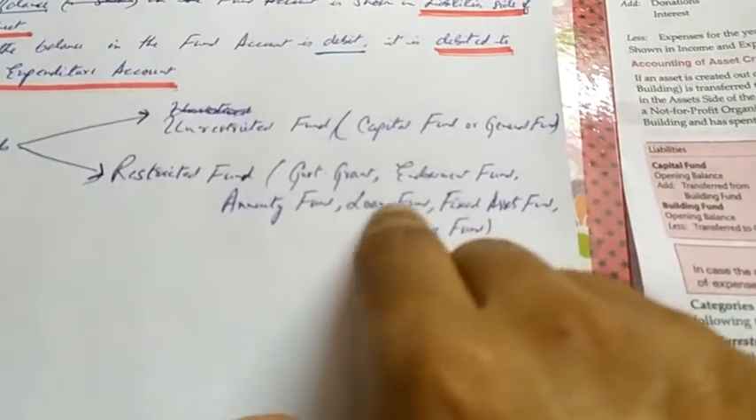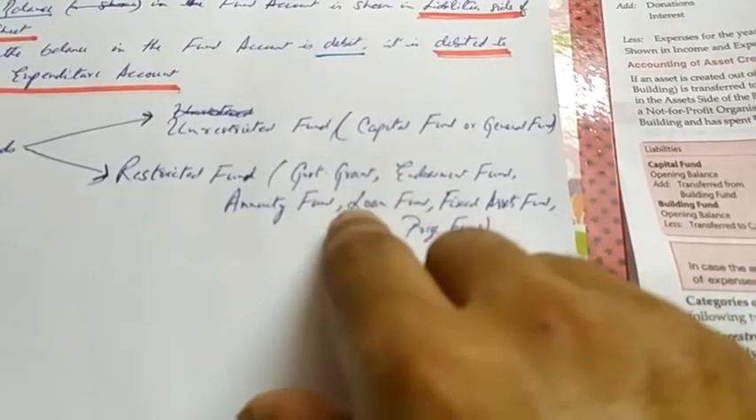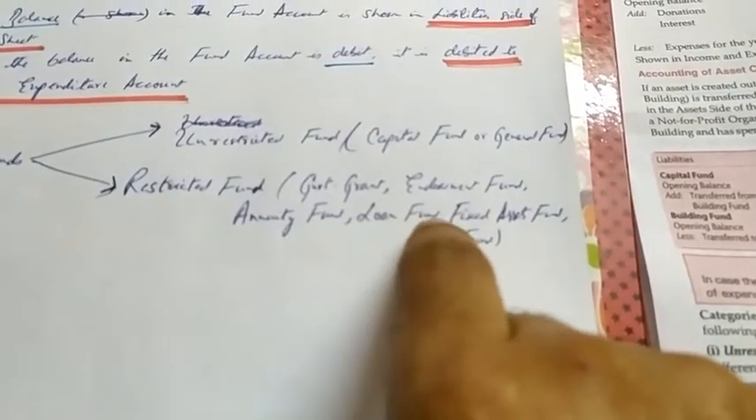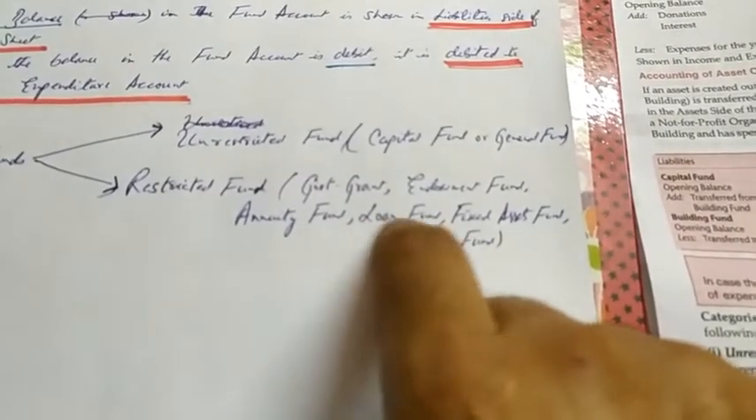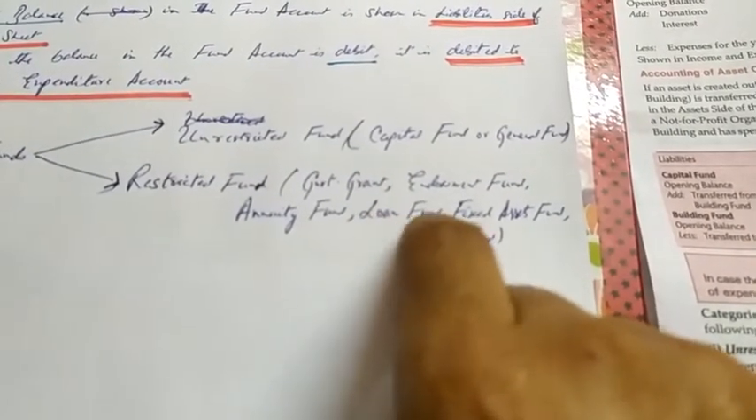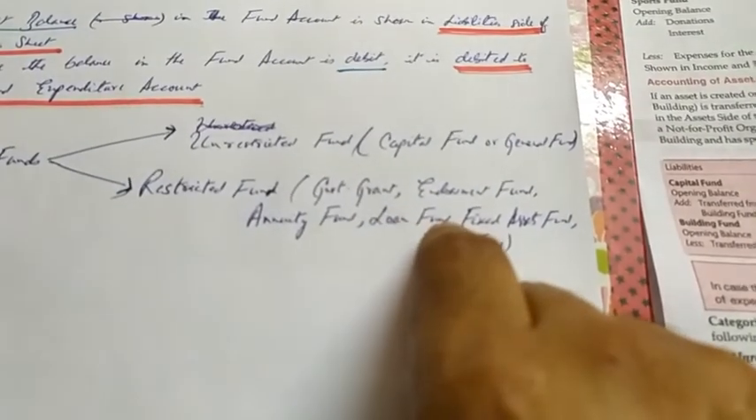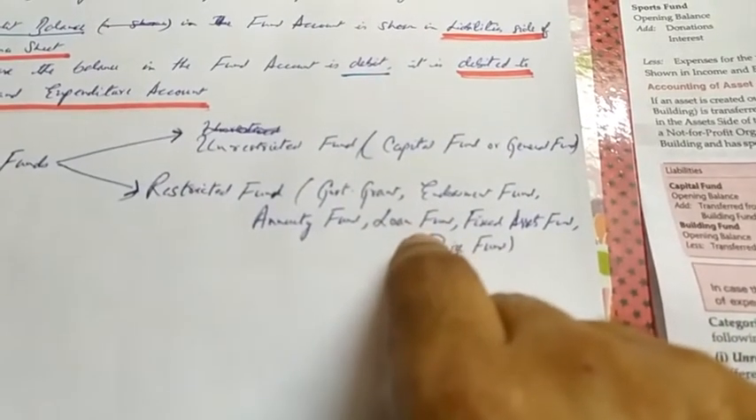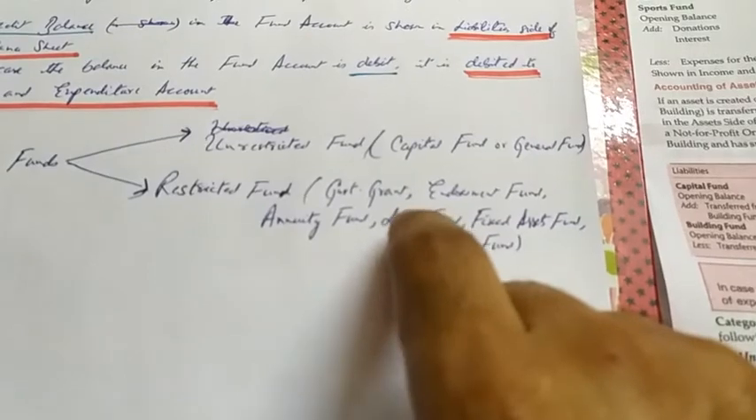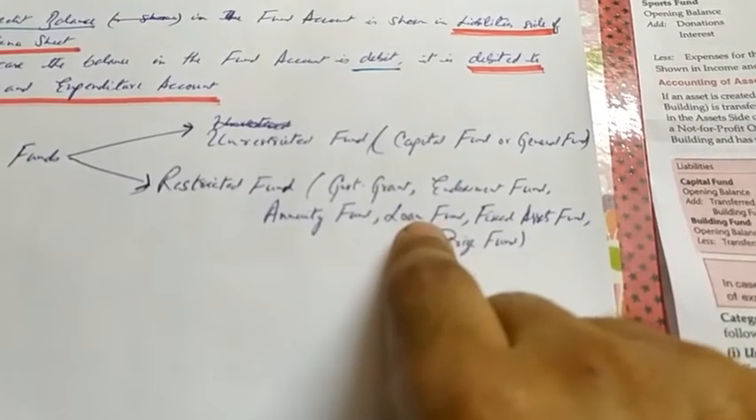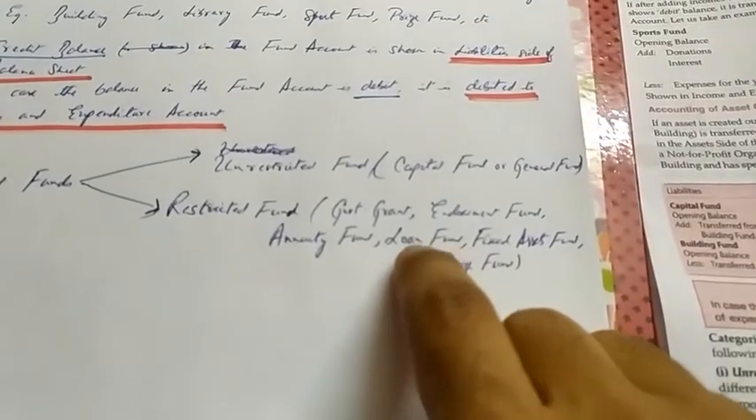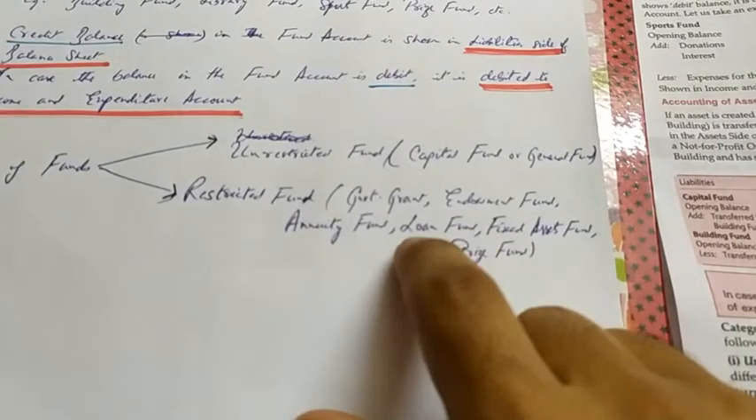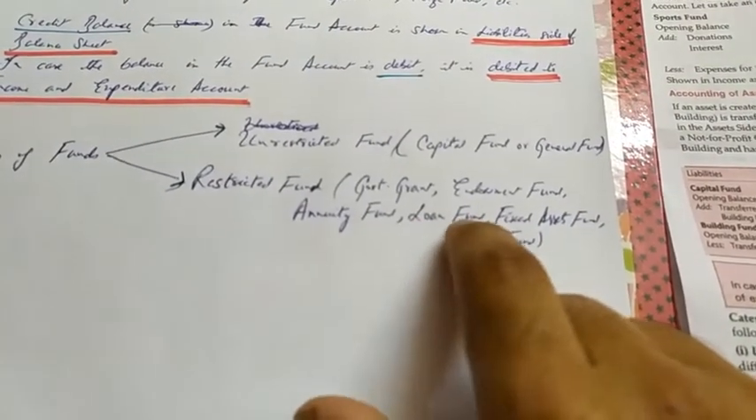Now loan fund will be a fund which is created by an NPO for granting loans. Maybe if they have a charitable trust for poor people or poor children, it may create a loan fund to help those poor children in their studies. It may grant loans out of this fund to those children who want to avail of higher studies or who are facing financial needs for their education. So from this fund the educational loans may be given to those students or children who are in need. And that fund is called loan fund.